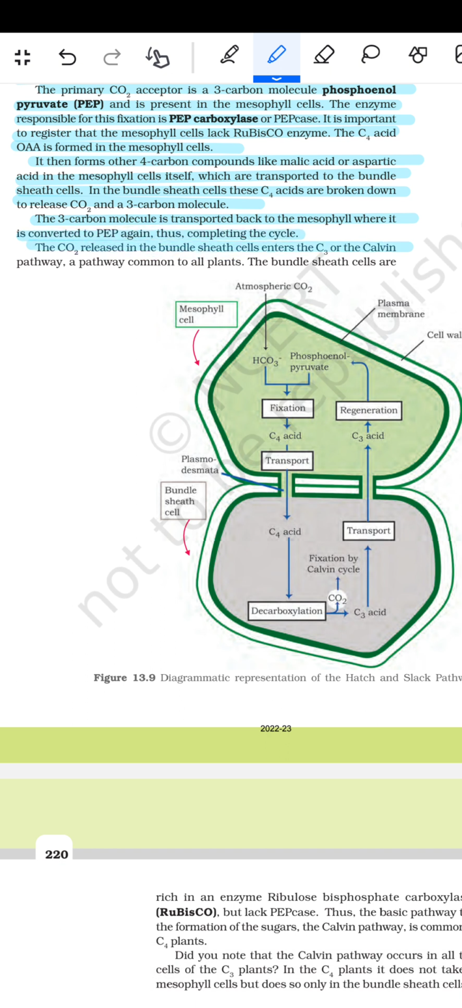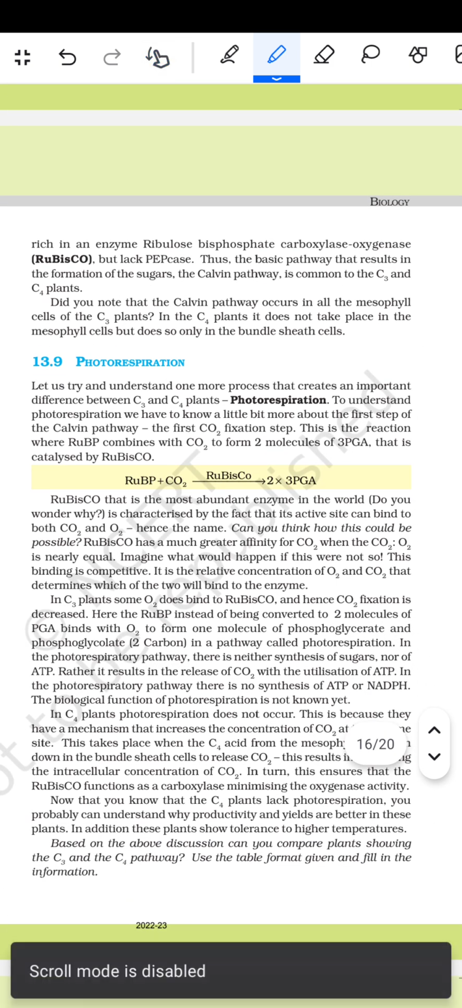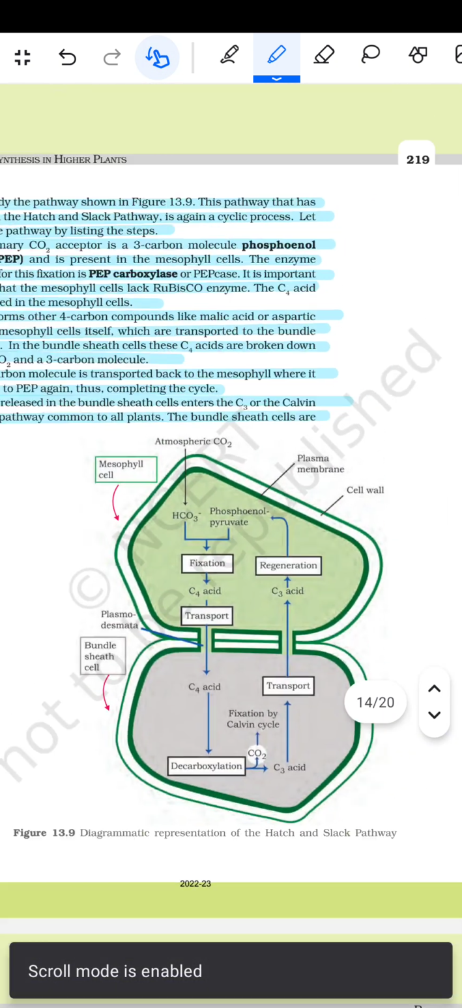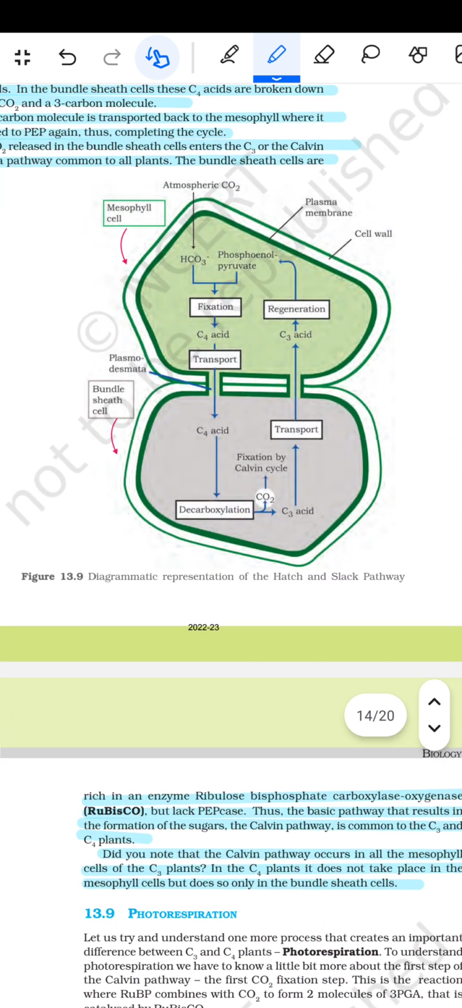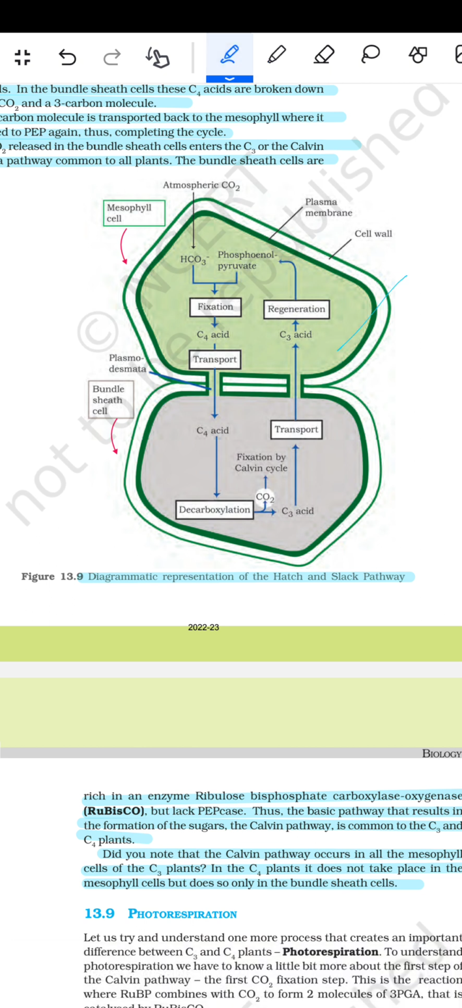The CO2 released in the bundle sheath cell enters the C3 or the Calvin pathway, a pathway common to all plants. The bundle sheath cells are rich in an enzyme called ribulose bisphosphate carboxylase oxygenase, RuBisCO, but lack the PEPcase. Thus, the basic pathway that results in the formation of sugar, the Calvin pathway, is common to the C3 and the C4 plants. Did you note that the Calvin pathway occurs in all the mesophyll cells of the C3 plant? In the C4 plant, it does not take place in the mesophyll cells but does so in the bundle sheath cells में. फिर आता है ये डायग्रामेटिक व्यू दिए हुए है, इधर डायग्रामेटिक रिप्रेजेंटेशन ऑफ दी हैच स्लैक पाथवे या C4 साइकिल का दिए हुए है, जिसमें यहाँ पर मेसोफिल सेल्स हो गया, ये बंडल शीथ सेल्स हो गया.